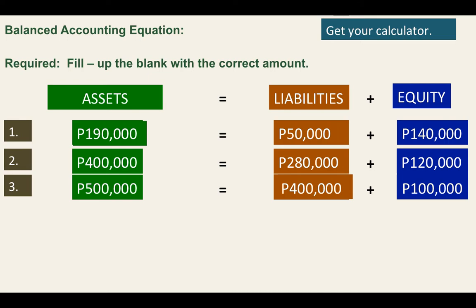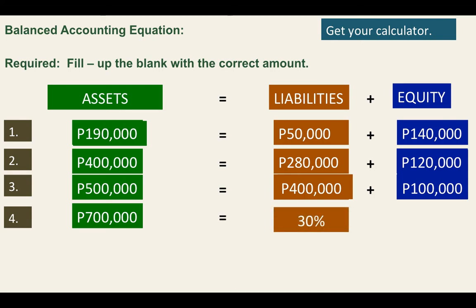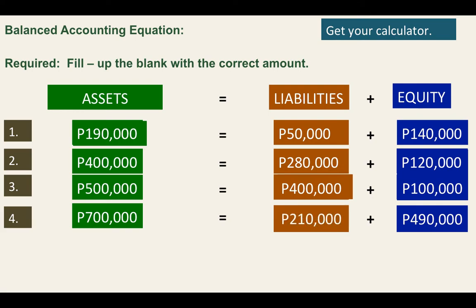Okay? Let's continue. We have 700,000 of assets and we have 30% of liabilities. So if you have 30% here, then your equity is 70%. So in this case, you have to compute the amounts to determine the corresponding amounts. 30% of 700,000 is 210,000, and 70% of 700,000 is 490,000.